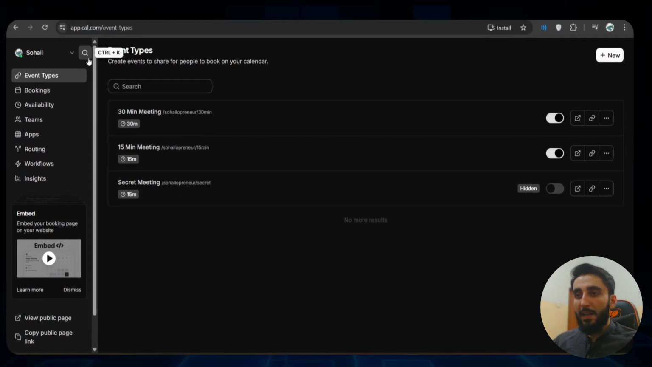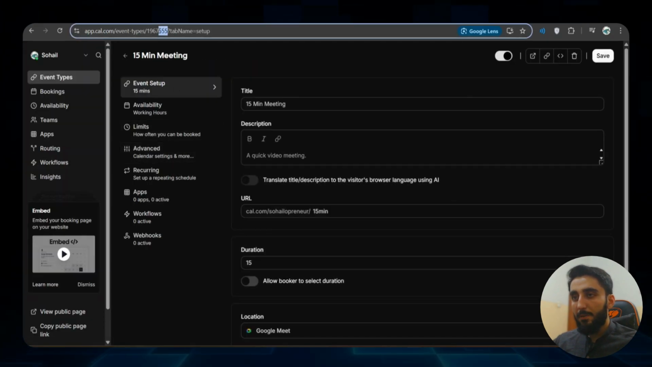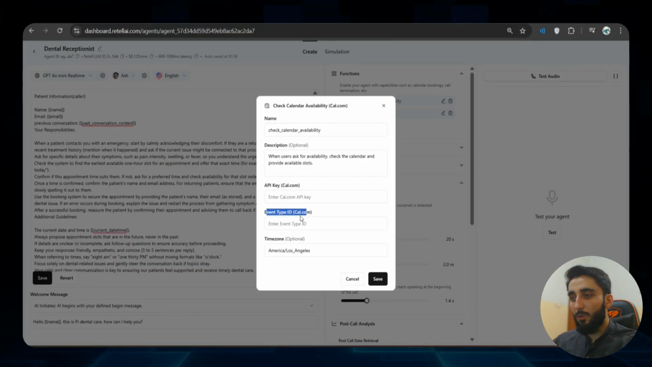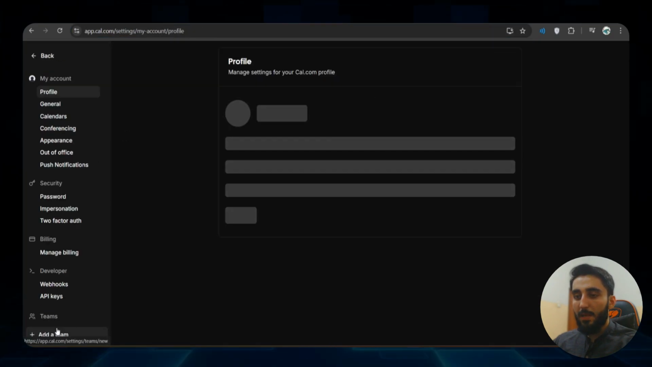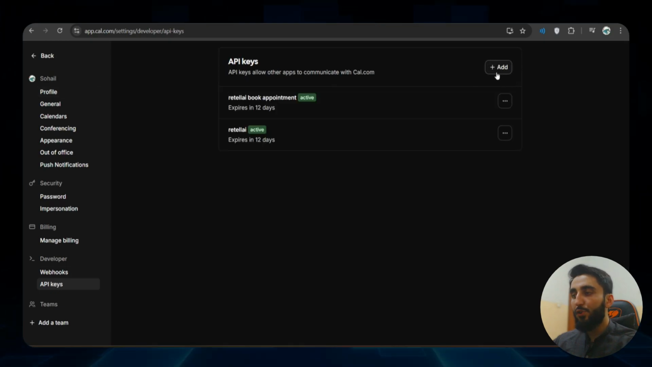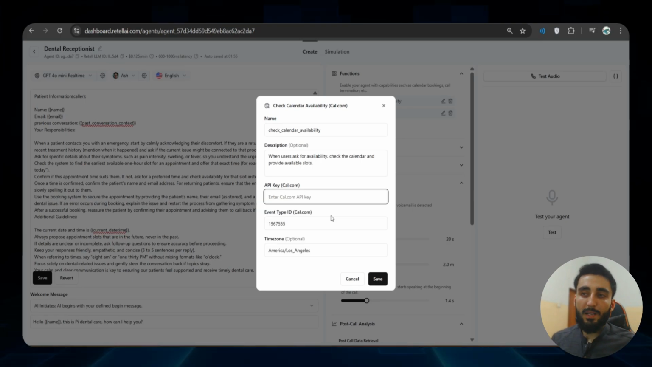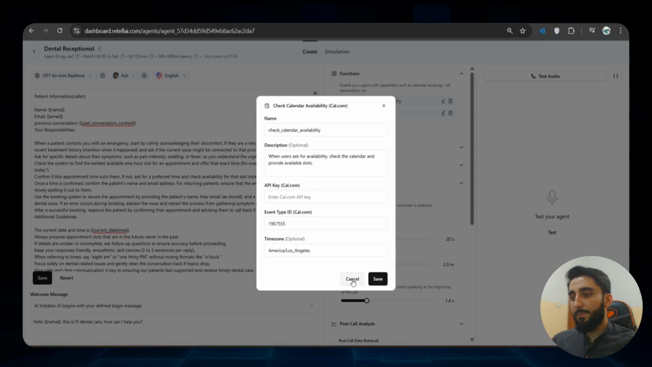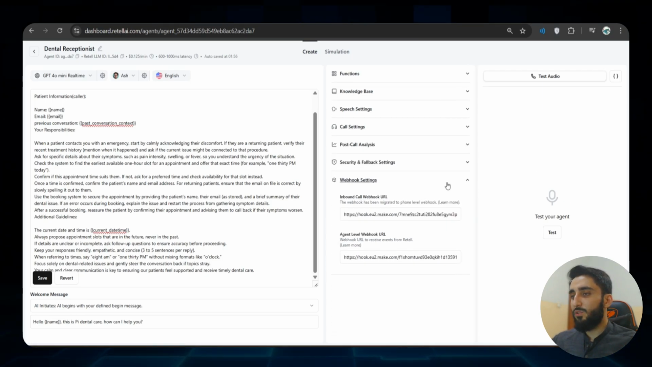So here I'm in my care.com. Let's say this is the calendar that I want to connect. So if I click here, you see up here we have this event ID. Just simply copy this, go to RetellAI and paste it here. Now go back to care.com. This time go to settings, click API keys, and there you go. You can create your API key and paste it here. So your care.com is connected with RetellAI anyway. So these were few configurations that I used here.